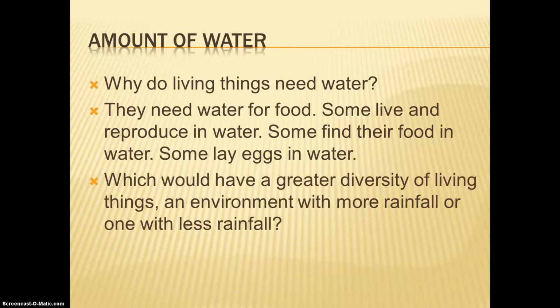Which would have a greater diversity of living things? An environment with more rainfall or one with less rainfall? One with more rainfall. Availability of food is also one of the characteristics of an environment. It will also help to determine the diversity of animals that live there.